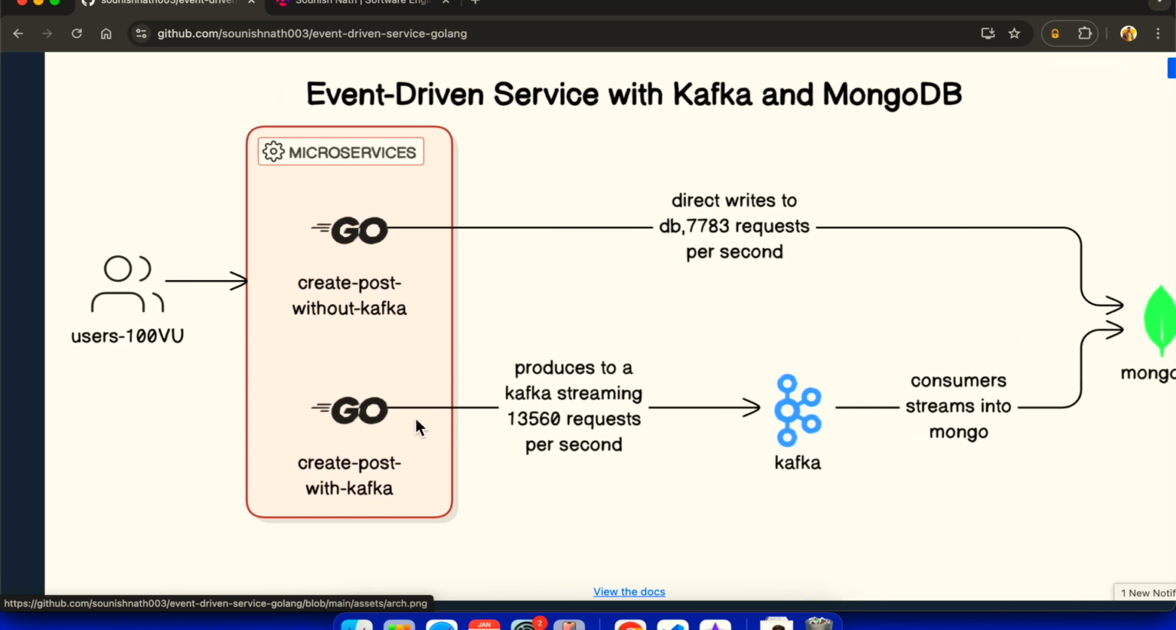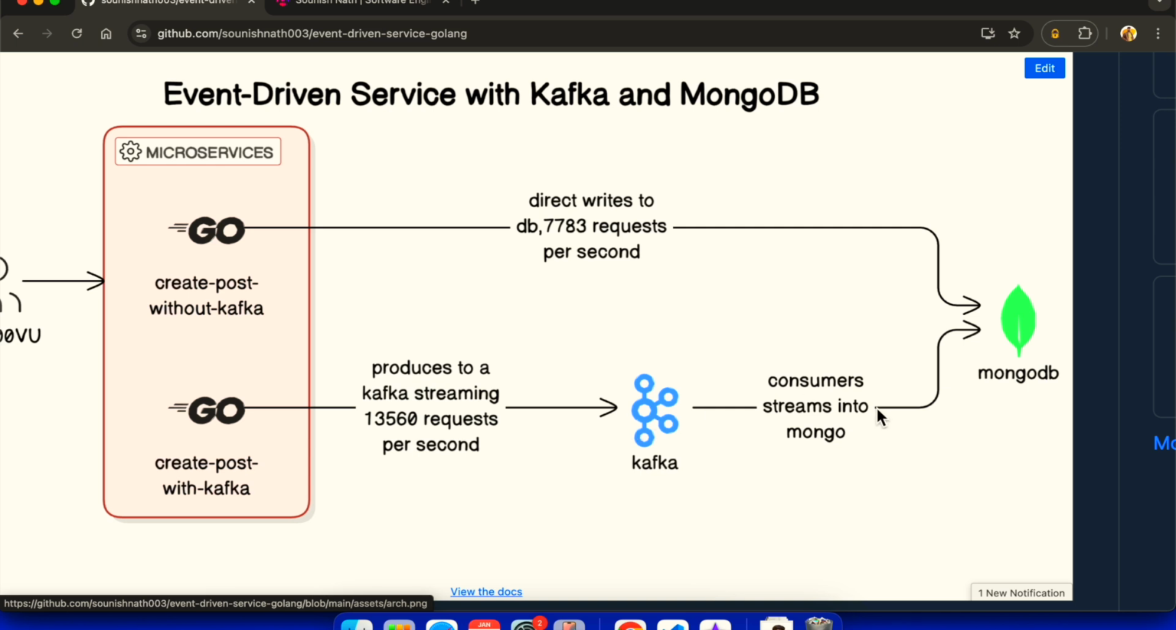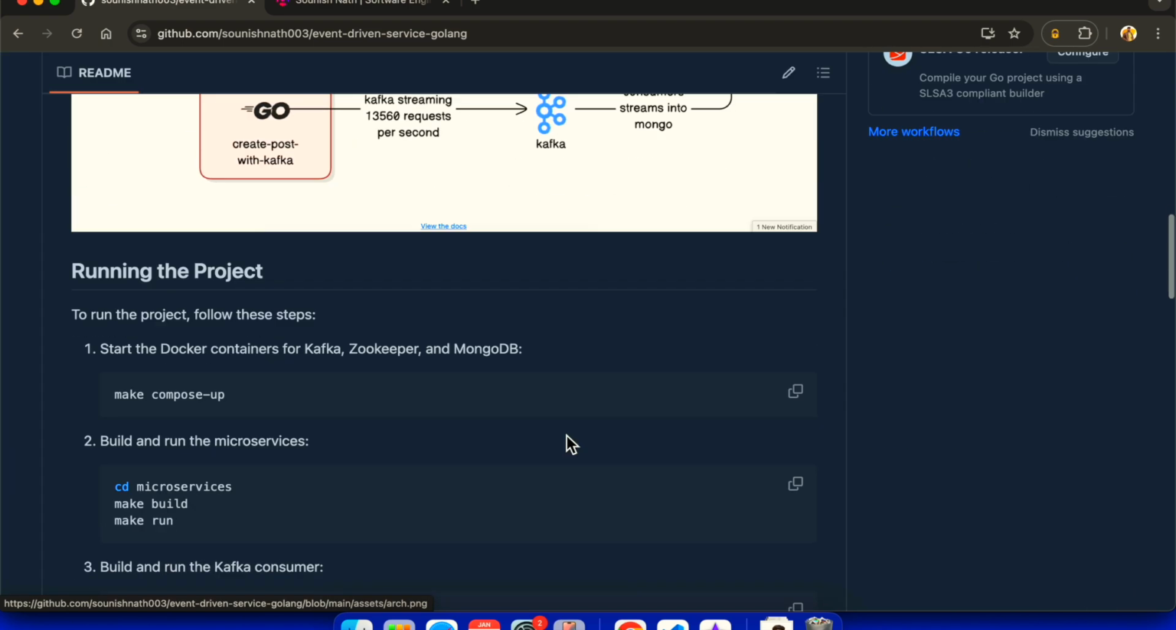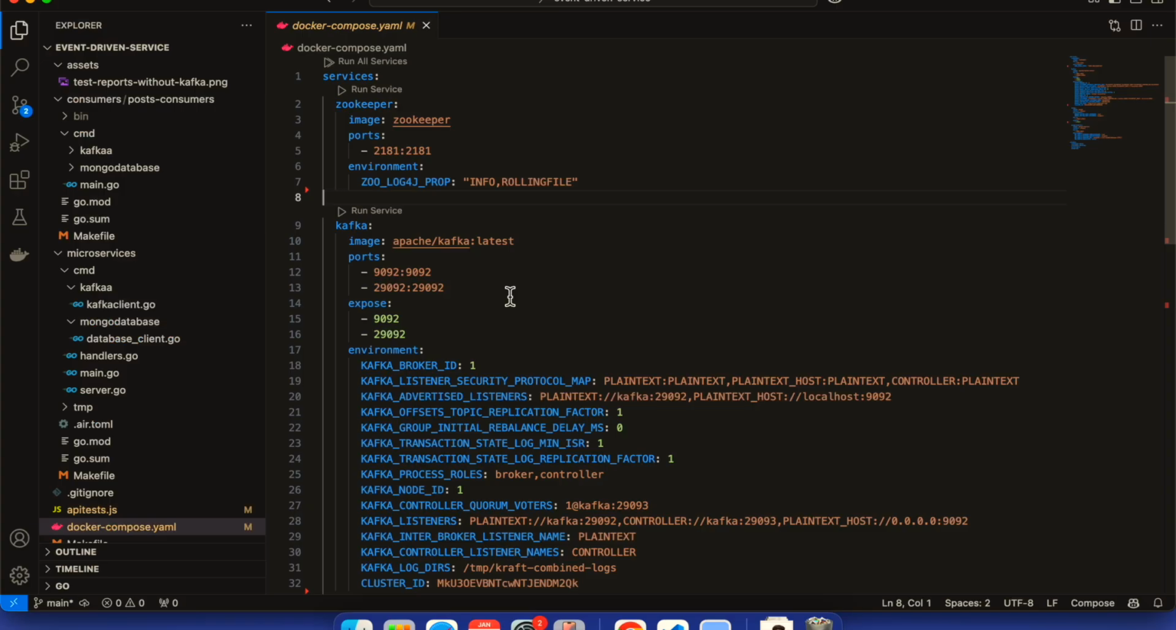There is another endpoint, called create post with Kafka, which produces to Kafka streaming with almost double, though less than double, the requests per second to a Kafka queue, which then consumes and streams into the MongoDB database with a fault-tolerant and scalable system. So with one kind of REST API method we are able to achieve, let's say, 8k requests per second, but using Kafka and event streaming, we are able to achieve almost double the requests per second, the RPS.